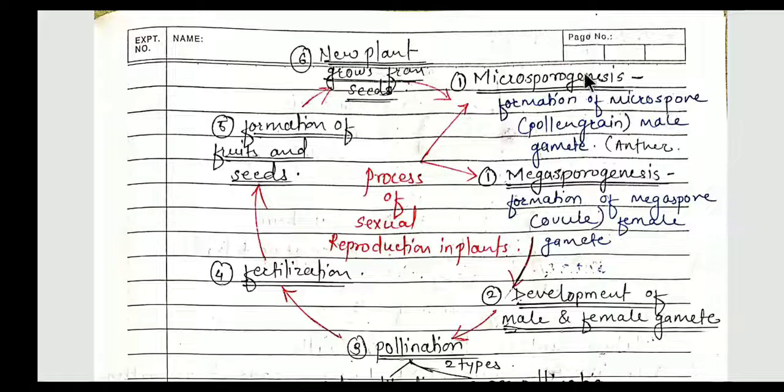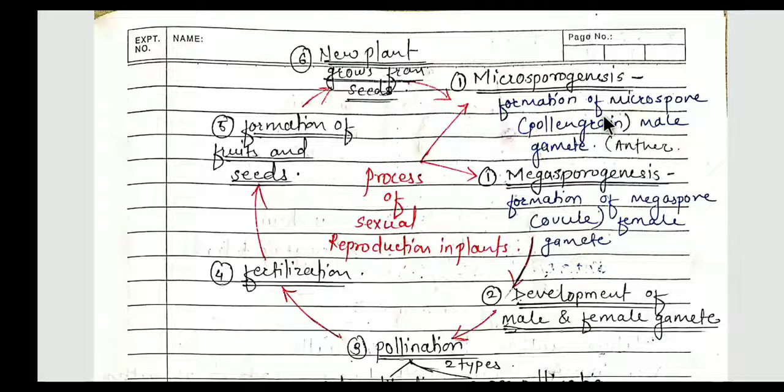Microspore is the male gamete, so formation of male gamete is microsporogenesis, and formation of female gamete is megasporogenesis. Megaspore is the female gamete. So the first step, of course, is that male and female gametes should be produced, and they are produced with the help of two processes, microsporogenesis and megasporogenesis. So this is the first step.